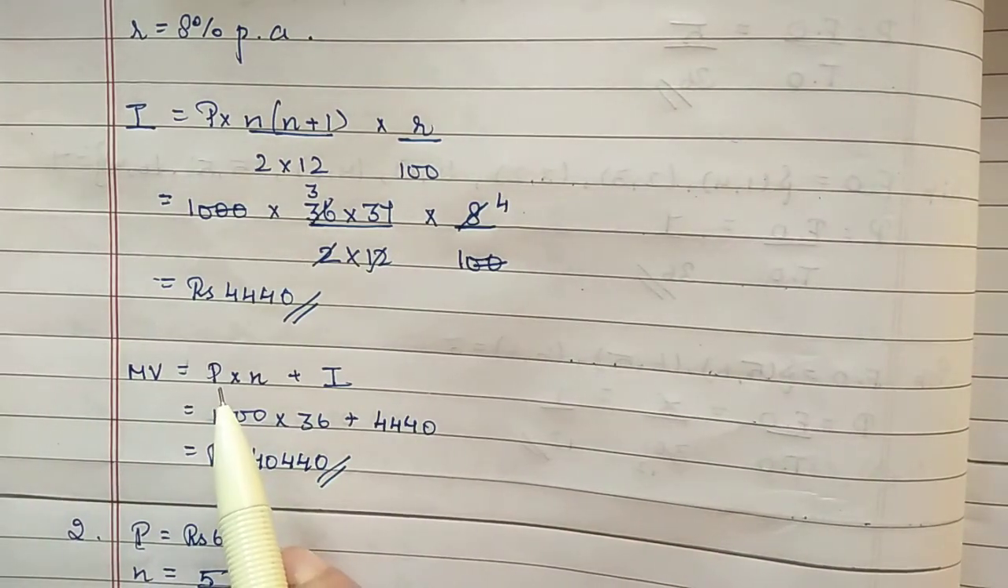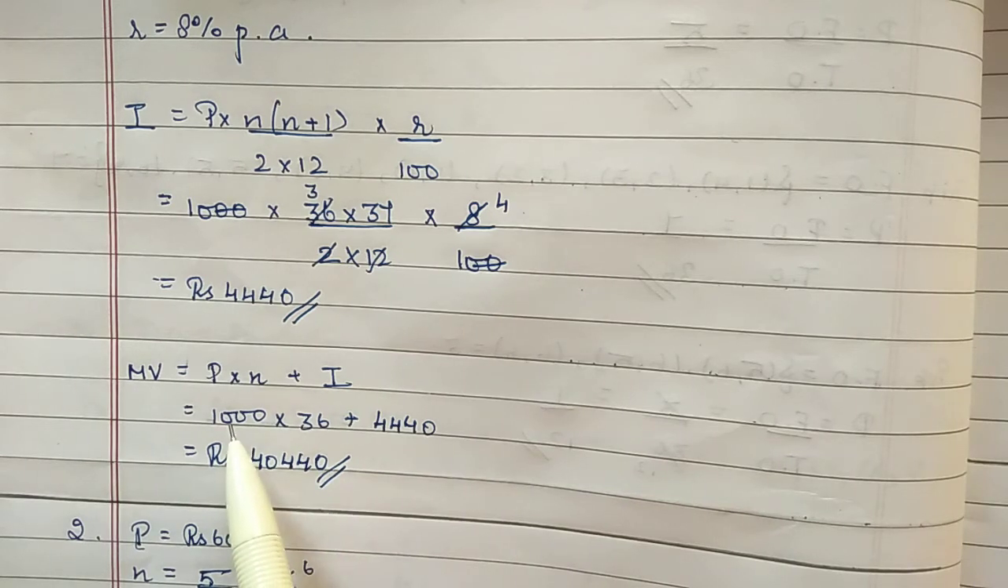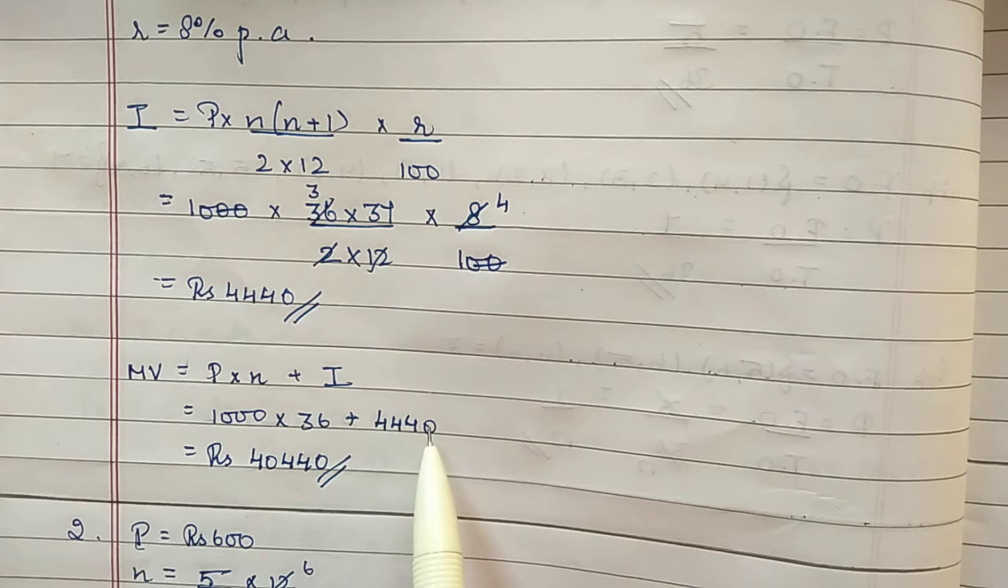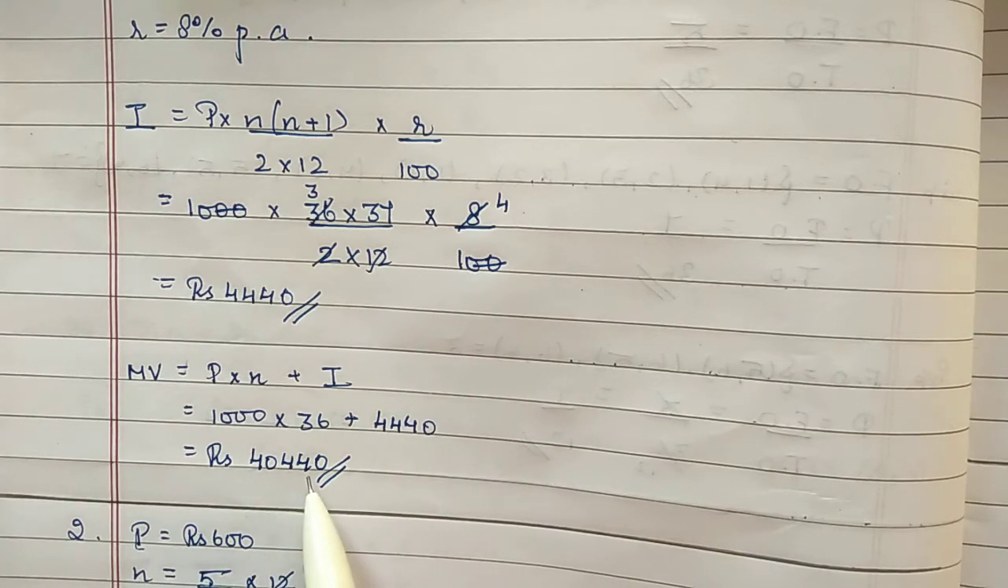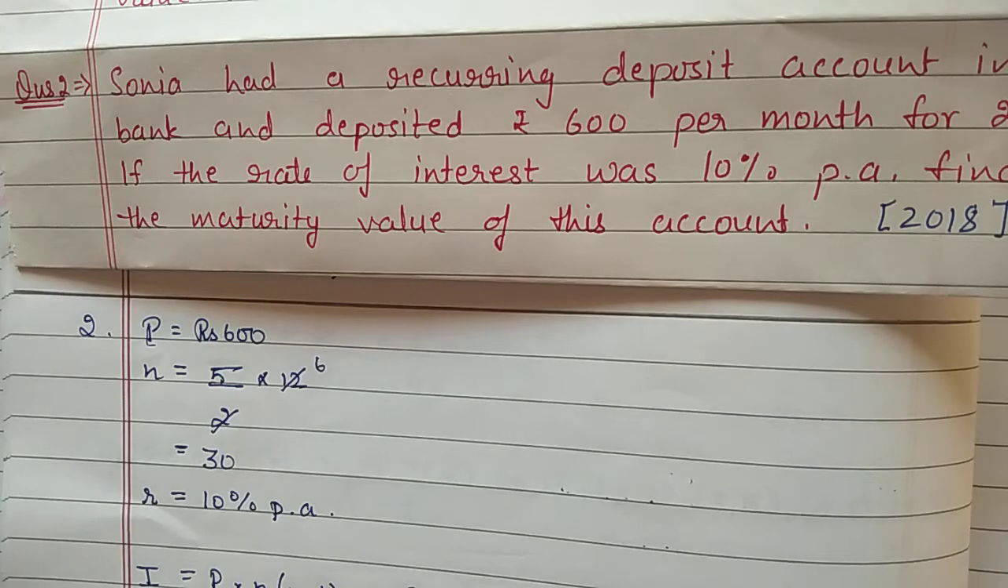So principal amount is 1000 rupees per month, and this is for 36 months. So 1000 into 36, 36,000 plus 4440 rupees. So maturity value will be 40,440 rupees. Question number 2.